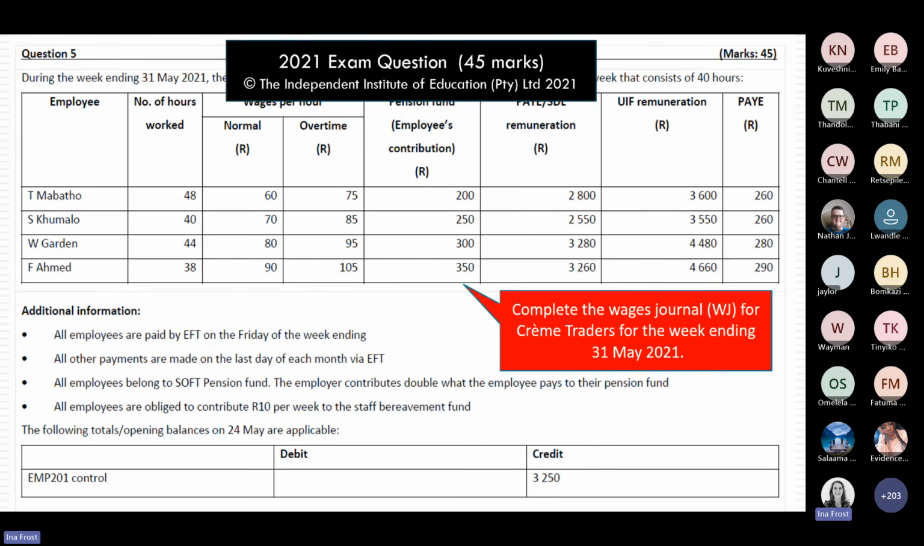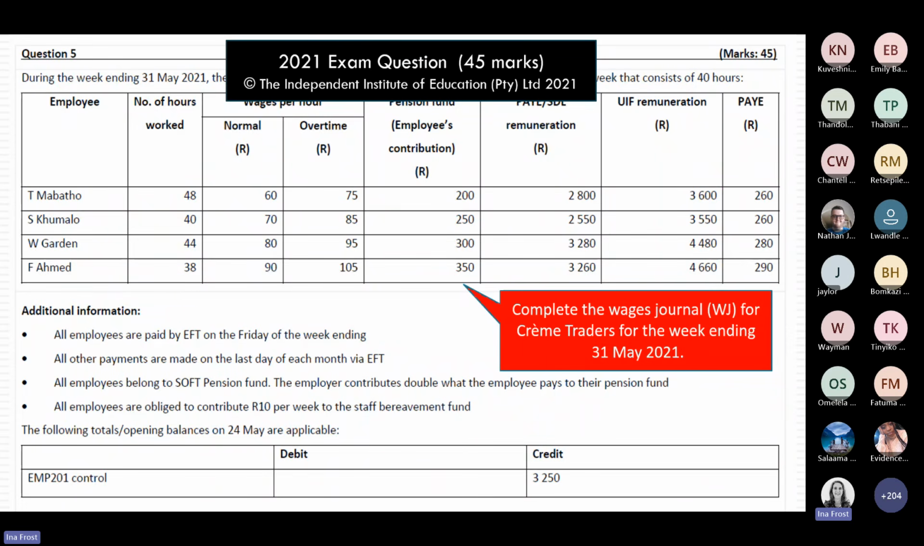And then the most classic learning unit 8 question is the one where you are asked to prepare either a salaries journal or a wages journal. An example of that type of question comes from our 2021 exam. And in this question, the student was asked to prepare the wages journal. And here we actually had 4 different employees working in the business, and you were given quite a lot of information. So this one looks more like your classic textbook type question.